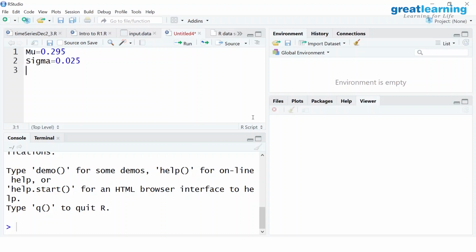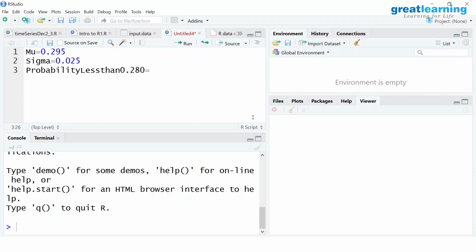Now, probability less than 0.280 is equal to... I am just writing something. In the normal distribution in R, you have two functions. If you want the probability, you have to use pnorm, which is a function. If you want the ordinate returned for a given probability, you should use qnorm.